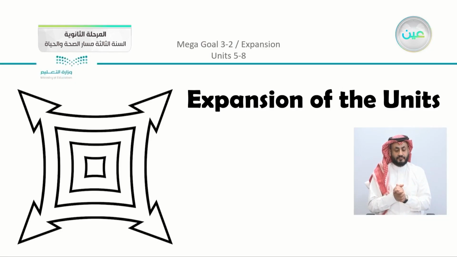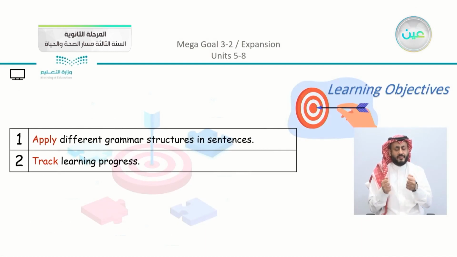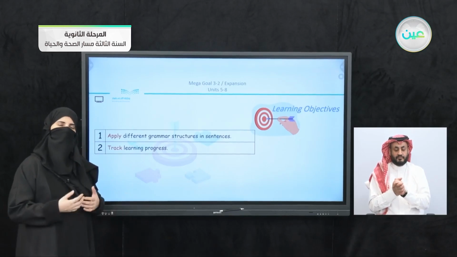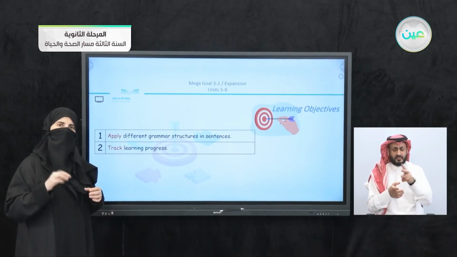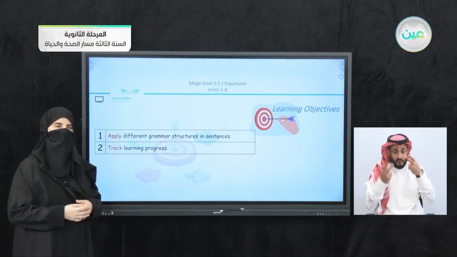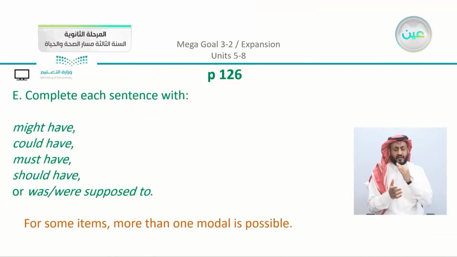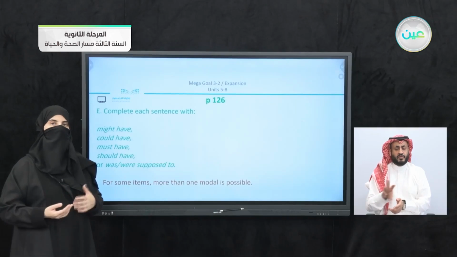Now completing our expansion of the units, we have our objectives: to apply different grammatical structures, so we are still in grammar in our pages, and we also have here to track learning progress. So this is a chance for you to revise and recall what you studied throughout the semester, and to go back and focus on the different parts that you must concentrate on for more. So we are going to see what we have here in our language review. We have on page number 126. Now we're going to start with a new page, a new exercise.